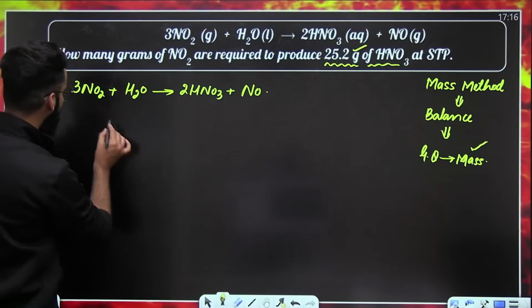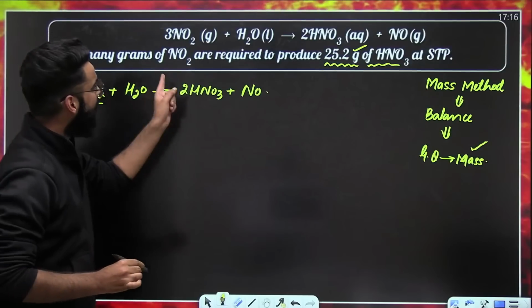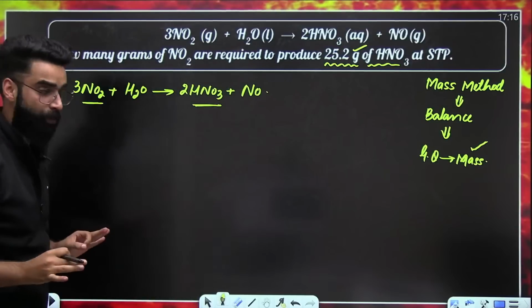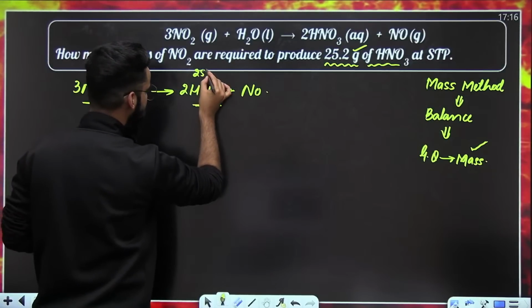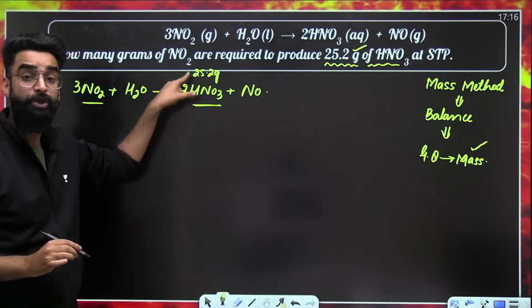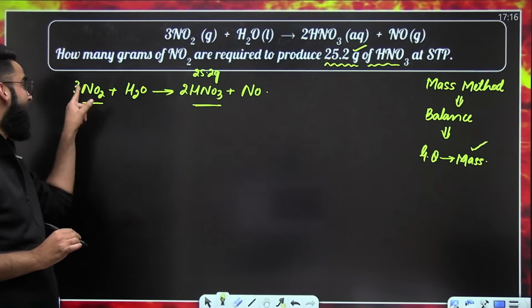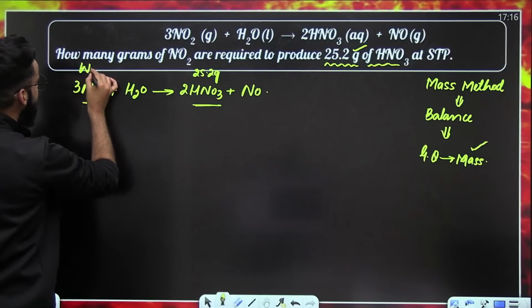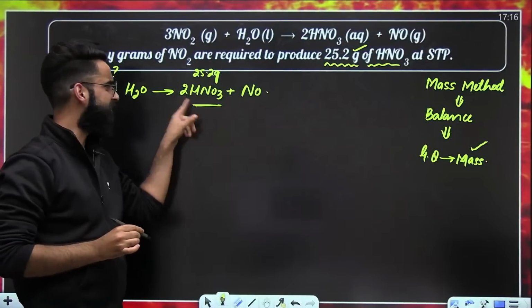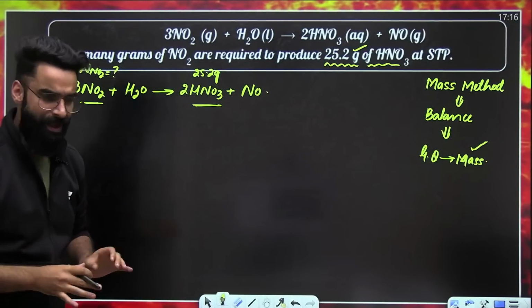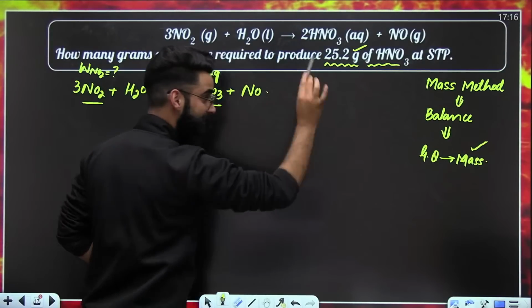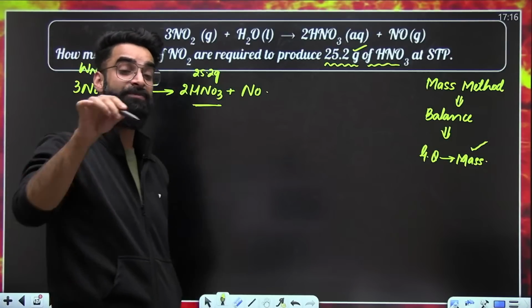Now look at the question. How many grams of NO2 are required to produce 25.2 grams of HNO3? So as per the question, we need to produce 25.2 grams of HNO3, and in order to produce it, how many grams of NO2 are needed? Now look at the question carefully. My dear students, I'm using which method? I'm using mass method. So I have to write this statement in terms of mass.